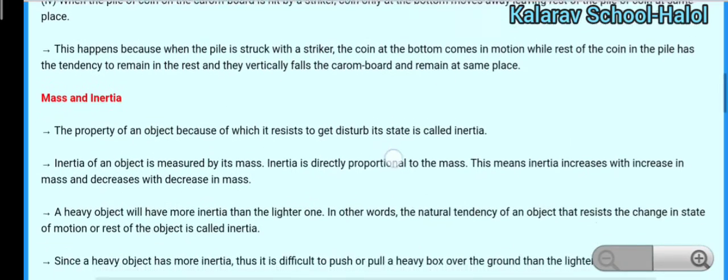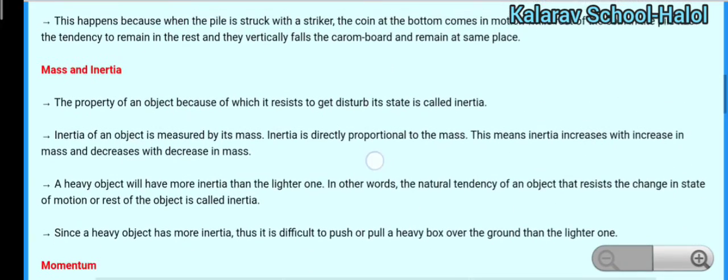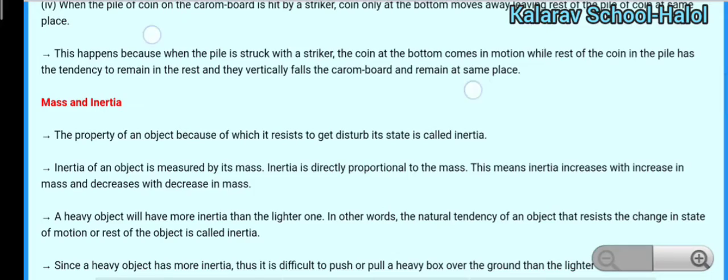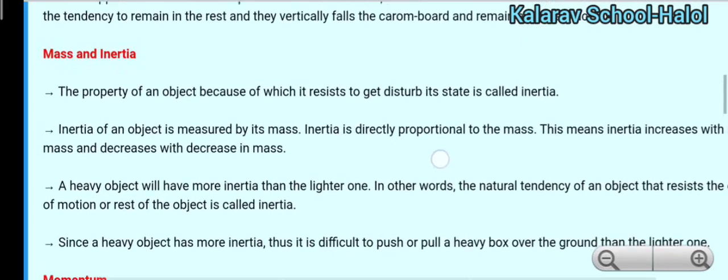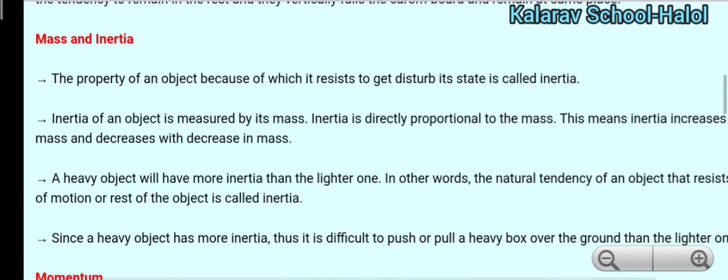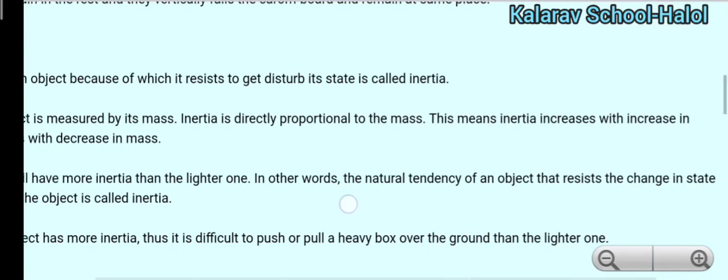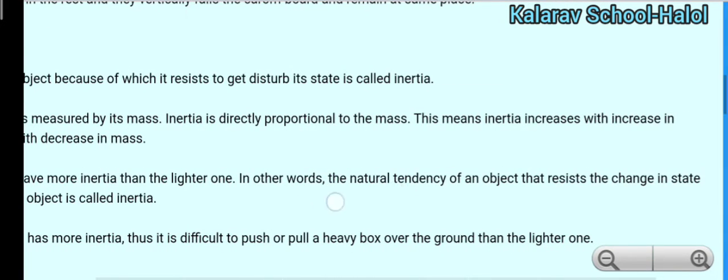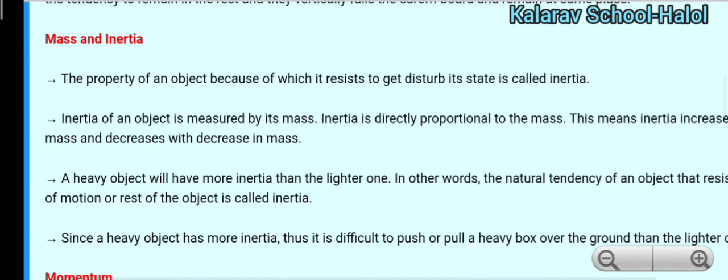Next is mass and inertia. The property of an object because of which it resists any disturbance of its state is called inertia. Inertia is a body's wanting to remain at its position and not wanting to change its position. It is measured by its mass, and it is directly proportional to the mass. This means inertia increases with an increase in mass and decreases with a decrease in mass.